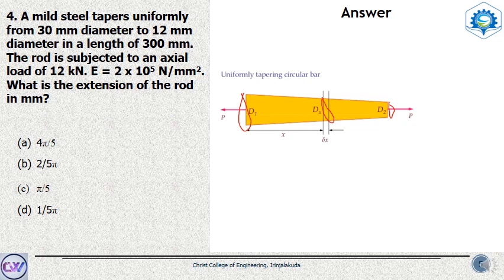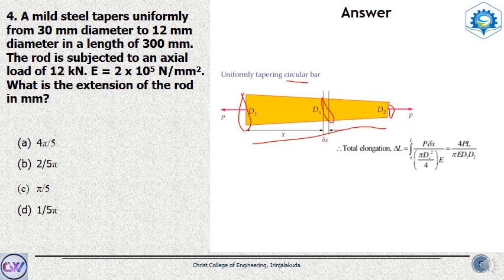Okay, so this can also be a rectangular bar. Solving this, we solve it like we solve a normal prismatic bar, but we use integration here, and we obtain that the deflection at any point can be obtained for this particular case as PL by pi E d1 d2. Where P is the load applied on the bar, L is the length of the bar, that is the total length, E is the elasticity, d1 is the diameter of one side and d2 is the diameter of the other side. So this is a general expression to determine the deflection of a uniformly tapering circular bar.